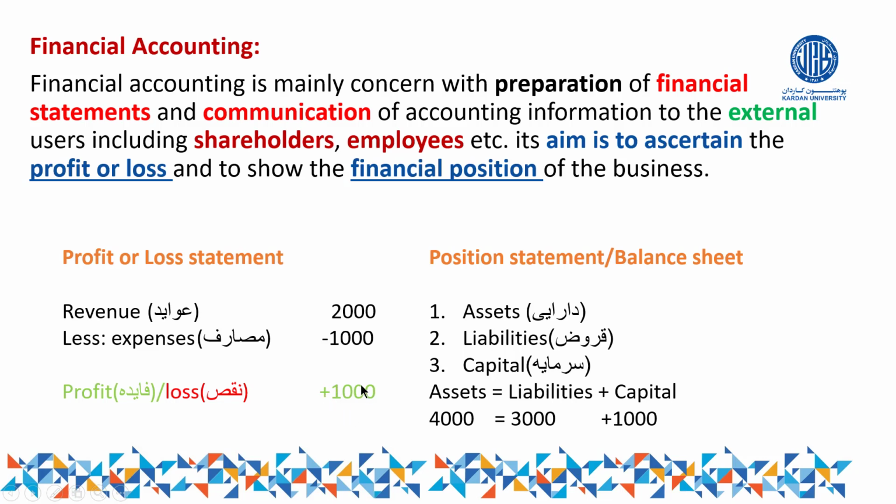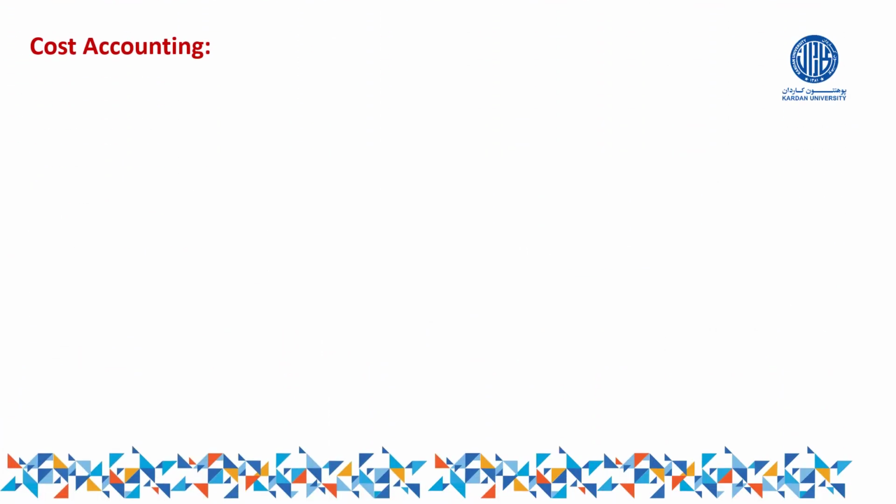If this result is positive, it means performance of the business is good. So this was the main objective of financial accounting. Once again, financial accounting is responsible for preparation of financial statements, for preparation of this one as well as this one, to communicate the results to external users, including the shareholders as well as the employees, to show what? To show the profit and loss, as well as the financial position, whether both sides are equal or not. This was the definition of financial accounting.